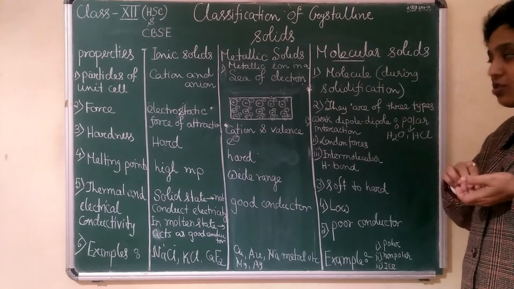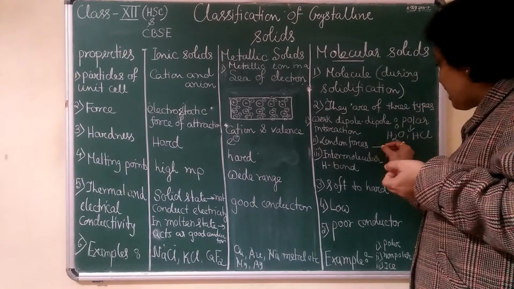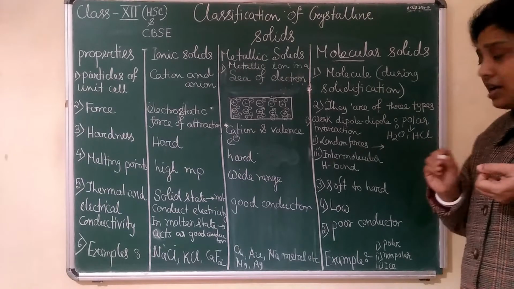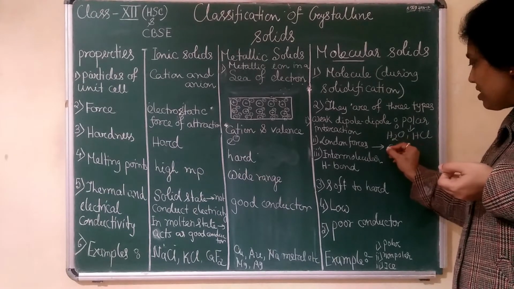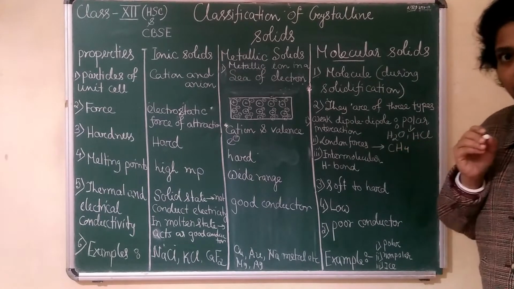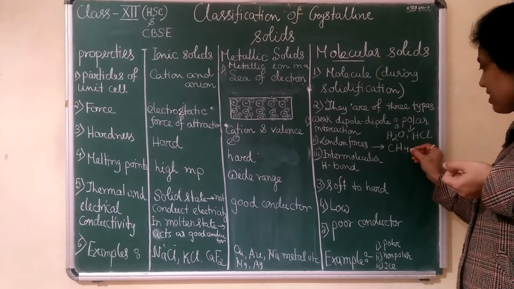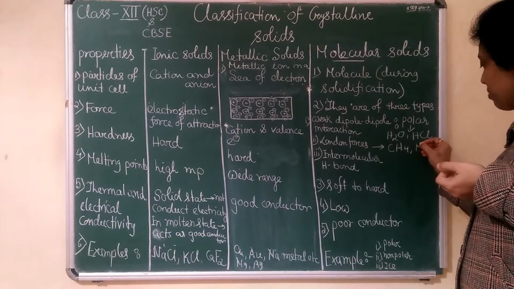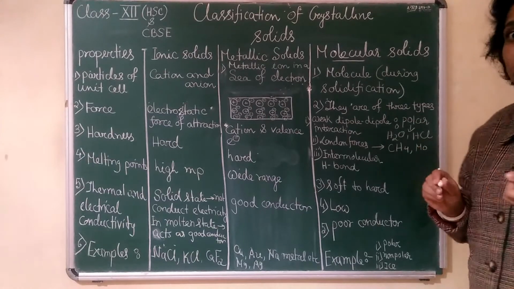London forces you can see in non-polar molecules, like methane. Methane is an example of non-polar. Or you can say monoatomic, meaning all the noble gases.